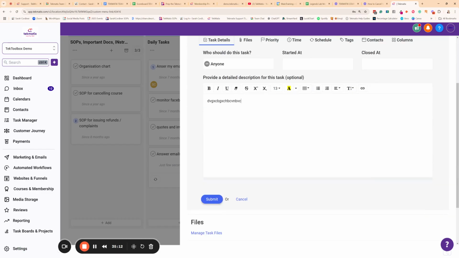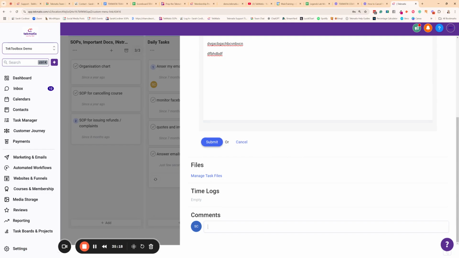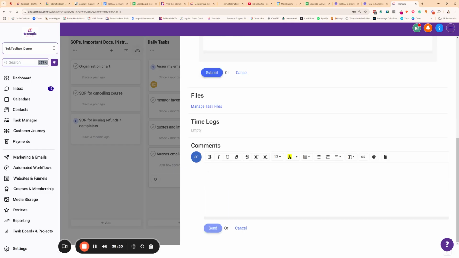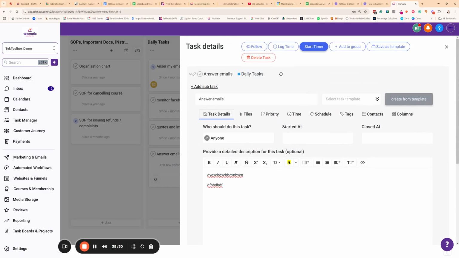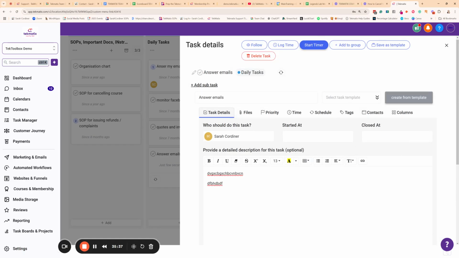You can add in the task description and all of the instructions. You can add in hyperlinks if you're linking out to Google Docs or anything. And down here in the comments, this is where you can actually comment with people and say, at Sarah or at Fahad, so it tags them and they get sent a notification. Have you done this? How is it going? Okay, I'm going to press cancel so I don't actually send stuff to people. You also can assign this task to whoever needs to do it. And there's all your tasks.